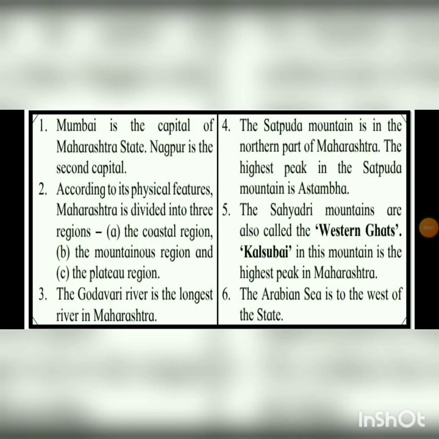These symbols, we have already seen in the index, these symbols indicate the district headquarters, and this symbol indicates the ghat. Now we have already seen on the map